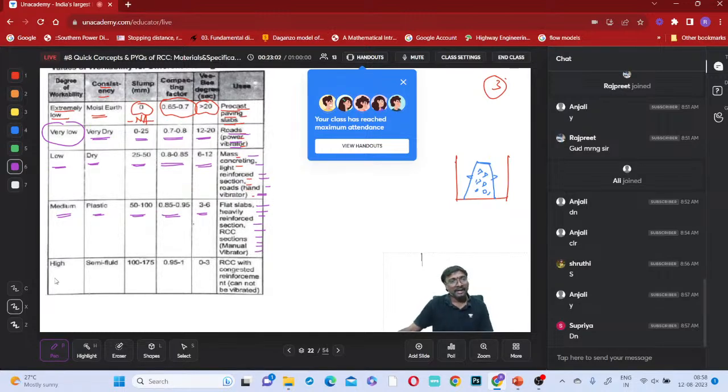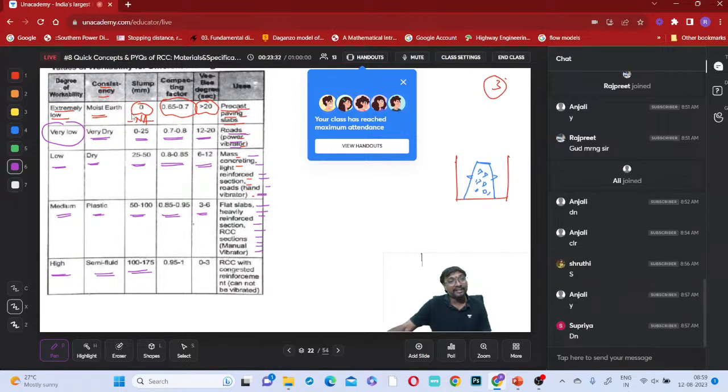Very high workability, semi-fluid, right? It looks like a fluid. Whenever you are taking ice cream or chocolate, whatever it is, and you have brought it from Swiggy delivery or Zomato delivery, and you forgot to keep it in the refrigerator, after half an hour if you observe how it looks, some solid, some liquid will be there. That is semi-fluid condition, you can say.